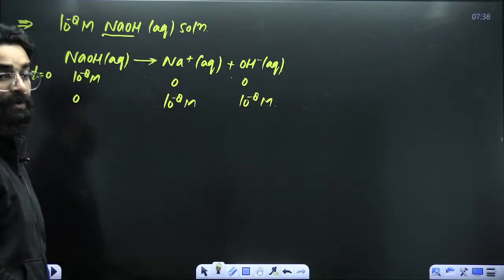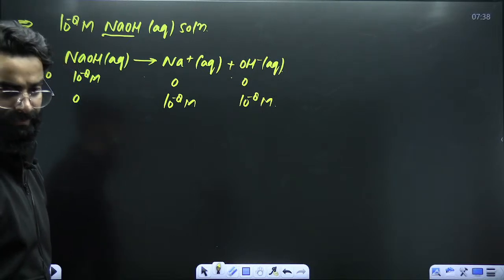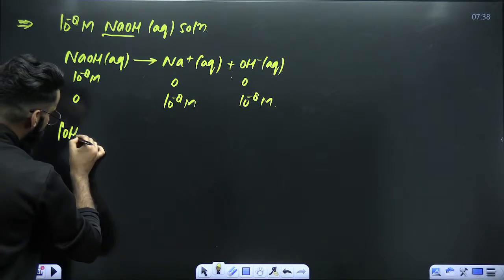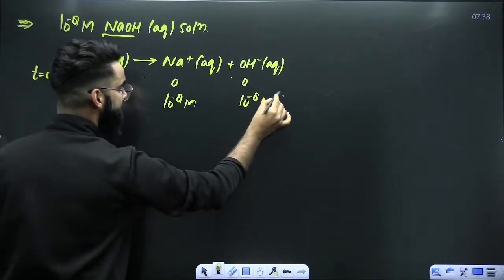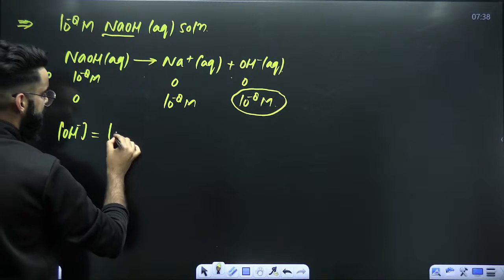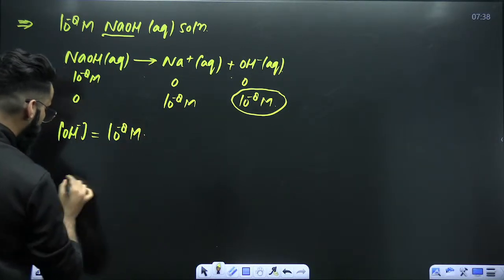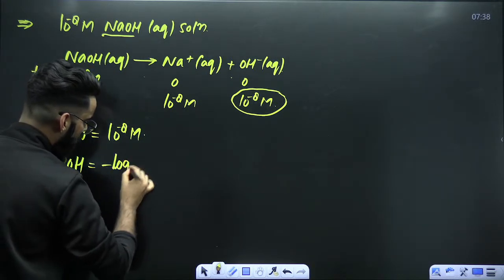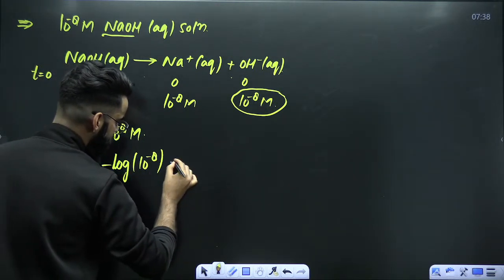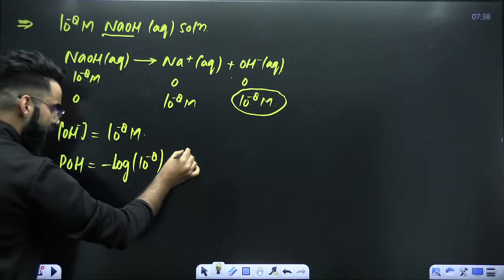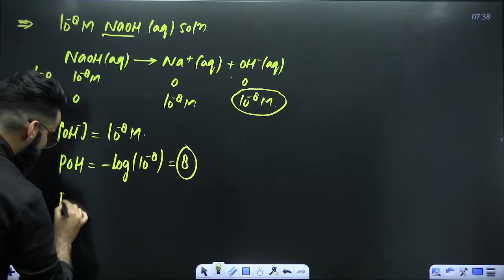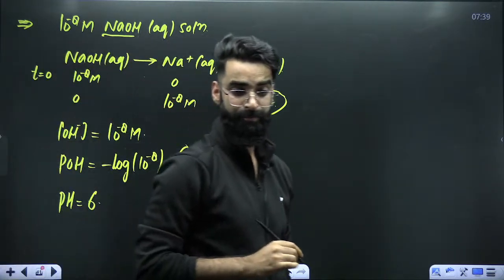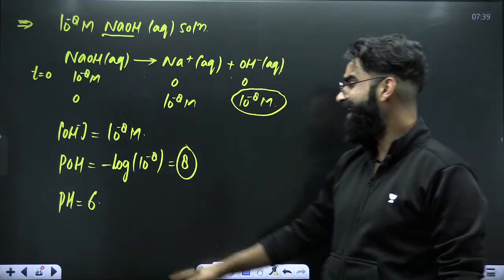Right? Now, you can make a mistake here. And what is the mistake? Let's wait for it. See guys, if I ask you, what is the OH negative concentration which is coming from the base? 10 raised power minus 8 molar. If you got OH negative concentration, can't we calculate pOH, which is minus log of OH negative concentration? The value comes out to be 8. So if pOH is coming out to be 8, that means pH will be 14 minus 8. That means pH should be 6. pH is equal to 6.